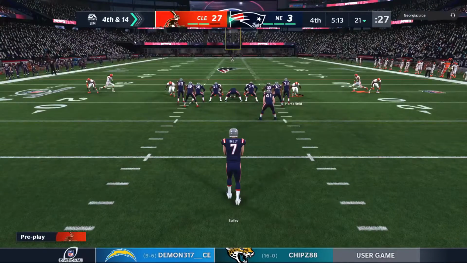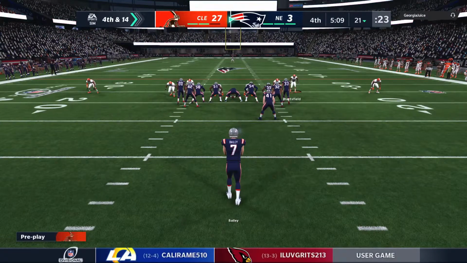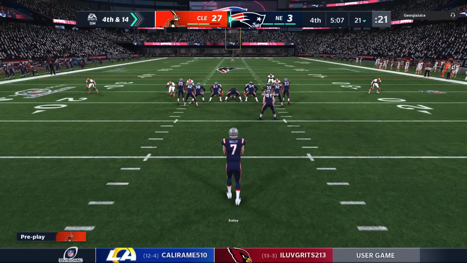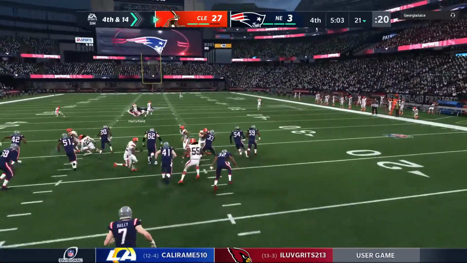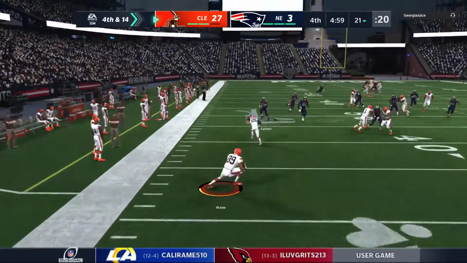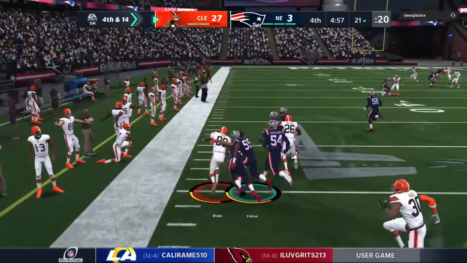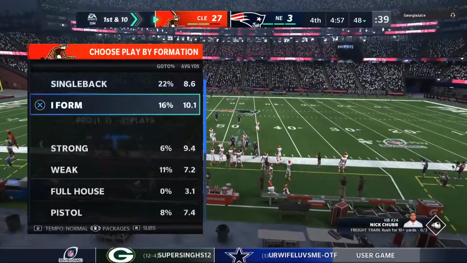The Patriots send out their punter as he's on here to punt it away. That's pulled in at the 32. A very good punt, but a 16-yard return.